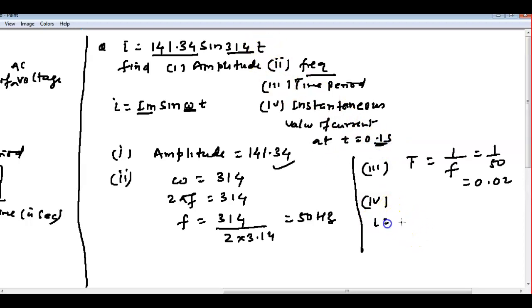So I is equal to 141.34 sine of 314 times 0.1. You can write this in radians because the angle is not given here. So this sine is in the form of radians. You can find it in the calculator and get the answer. Any doubt till here?